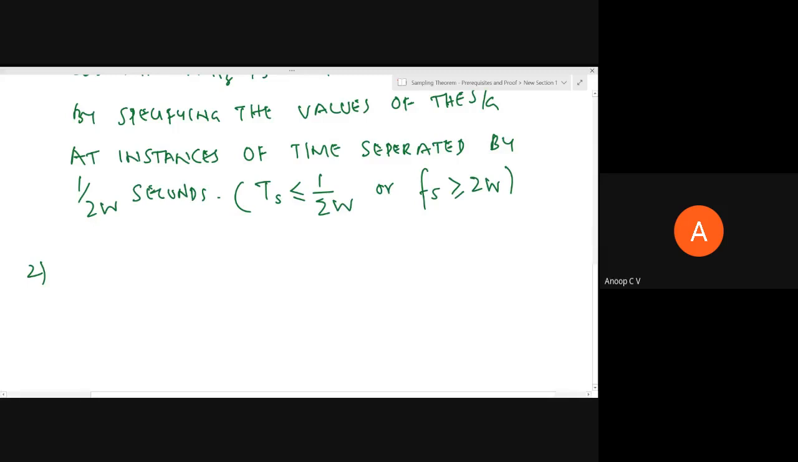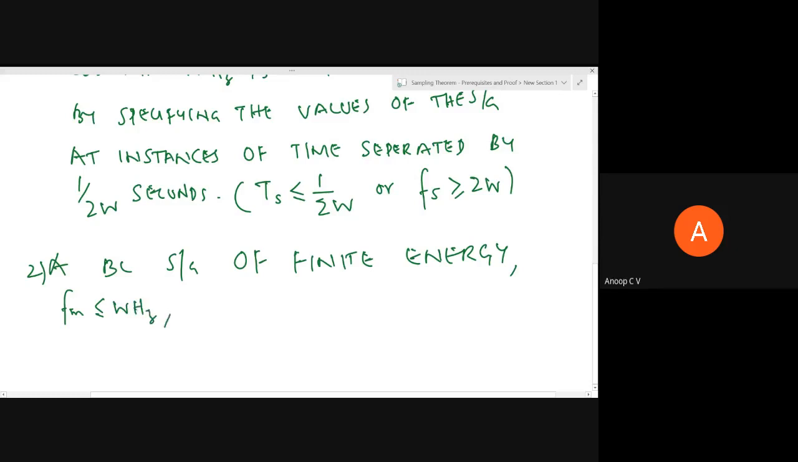The next condition says a band limited signal of finite energy, which only has frequency components less than W hertz. FM is less than or equal to W hertz, which only has frequency content less than or equal to W hertz.